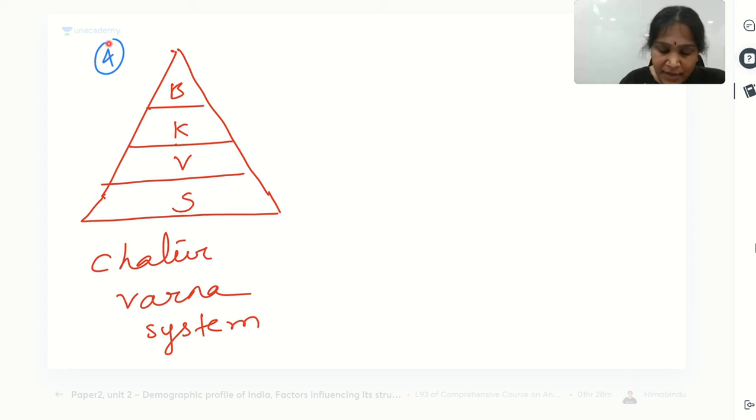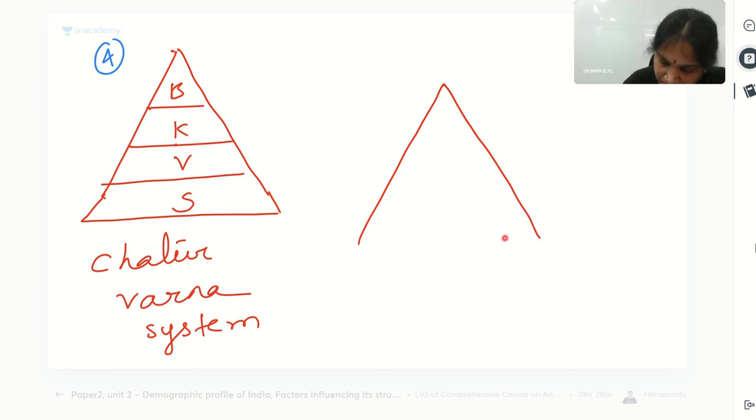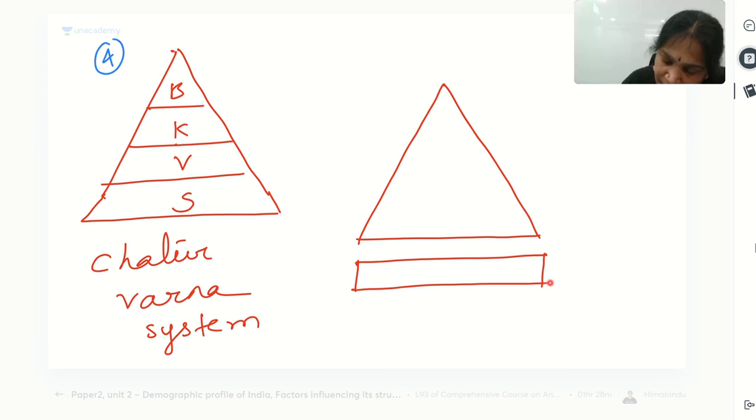Later, in the next stage, a fifth step was added to it, but that is outside the Varna system. The Varna system is called the Chaturvarna theory. For example, if Brahma created them from the head, shoulders, thighs, and feet, then how are the next category of people born? Sudra is at the feet, and there is nothing below the feet.